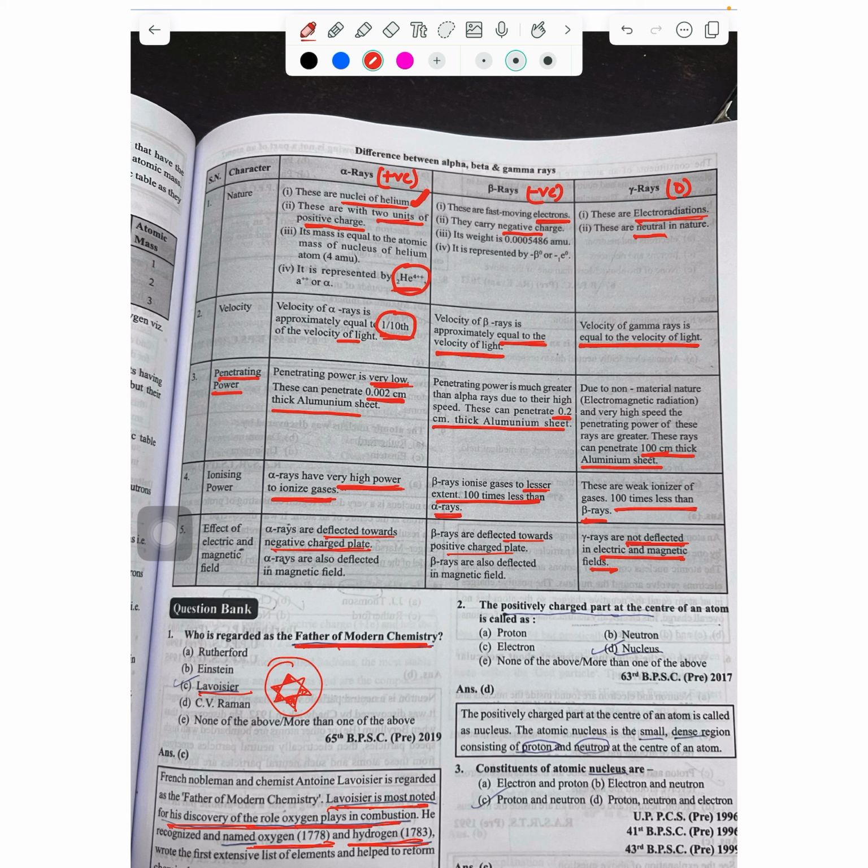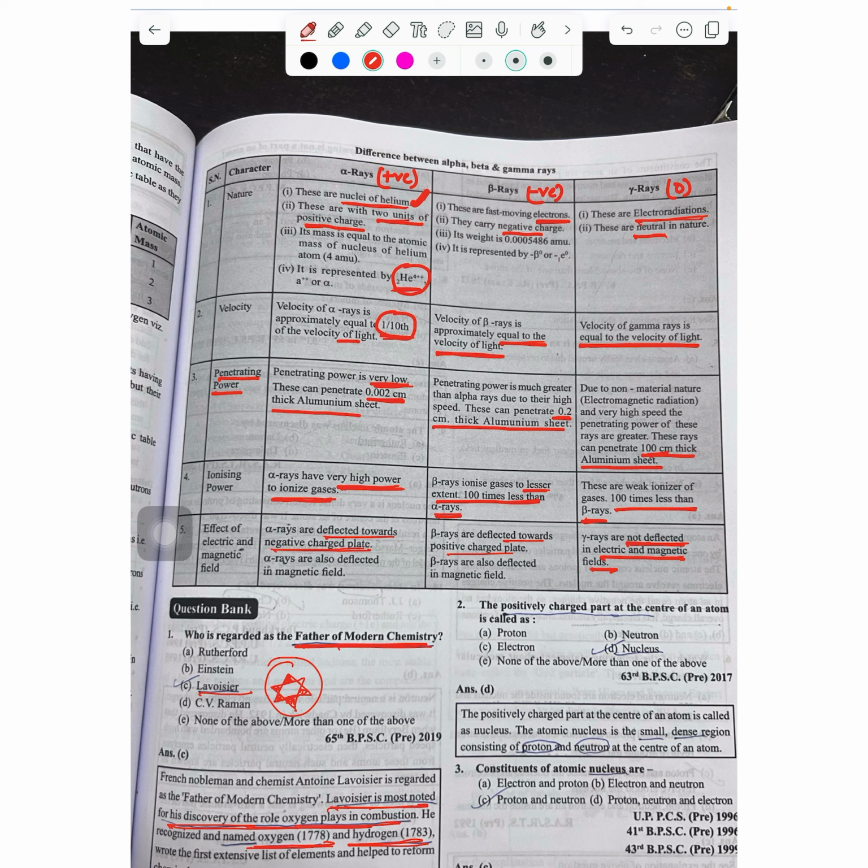Velocity of alpha ray is 1/10 of velocity of light. Beta rays almost equal to velocity of light. Gamma rays equal to velocity of light. As a trick, we can understand that since alpha rays are helium atoms, they will be heavy, so they cannot move with the speed of light. So its speed will be lesser than the speed of light. But since beta rays are fast moving electrons, and gamma rays are electromagnetic radiations, they can move at the speed of light because they are lighter, whereas alpha rays are heavier.